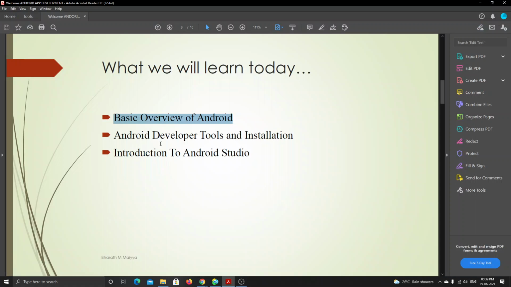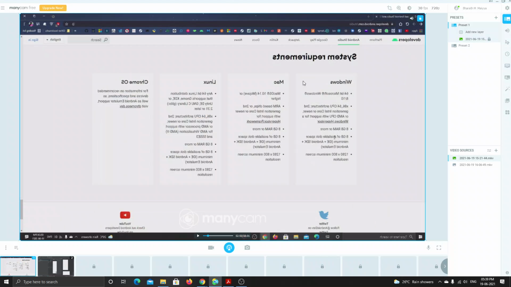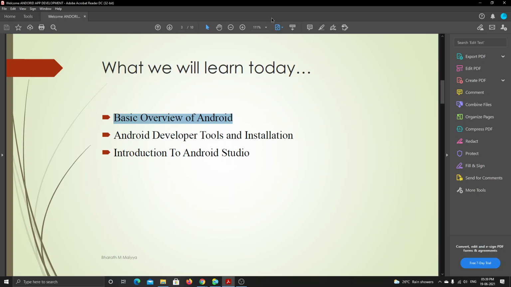But today we will cover this basic overview of Android. I tried the application Minicam, but it is reducing some pixels, and it is asking me to buy the full version. I will see what to do with it. From Monday I will try playing the recorded sessions in this live session itself. If not, I will conduct only doubt sessions daily, post all the recordings in the classroom, and create some quizzes.